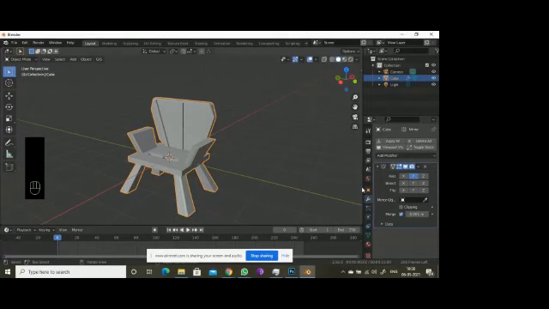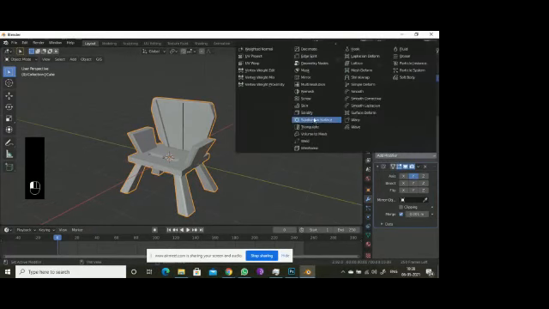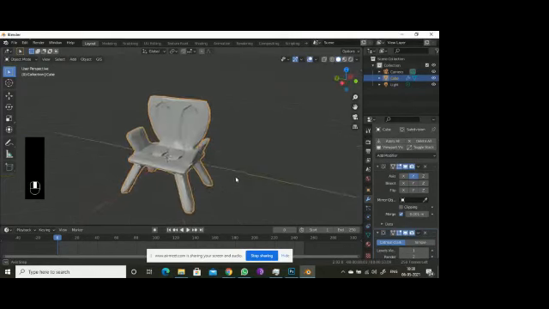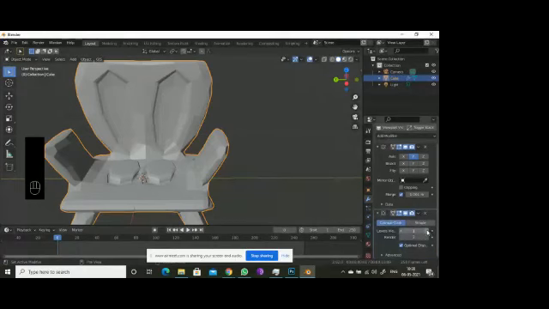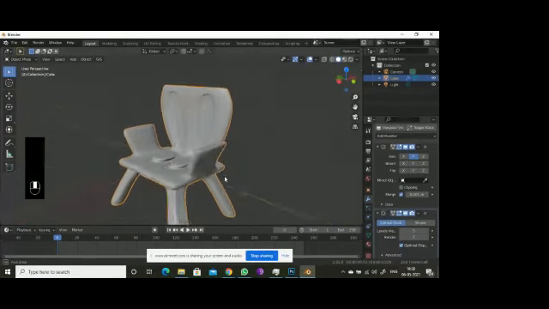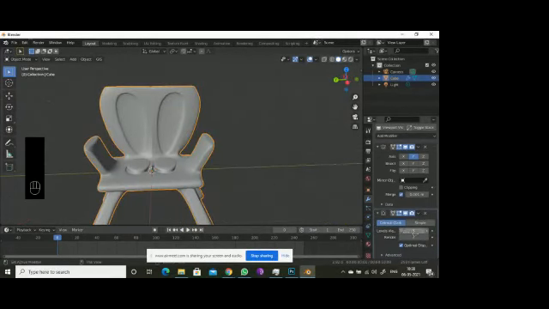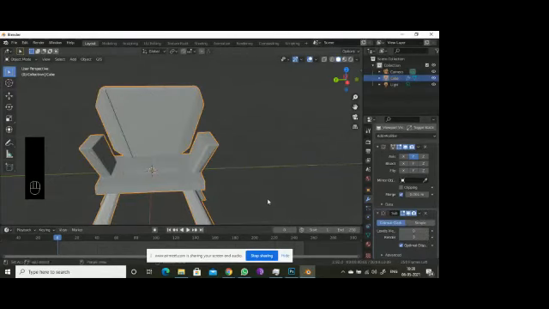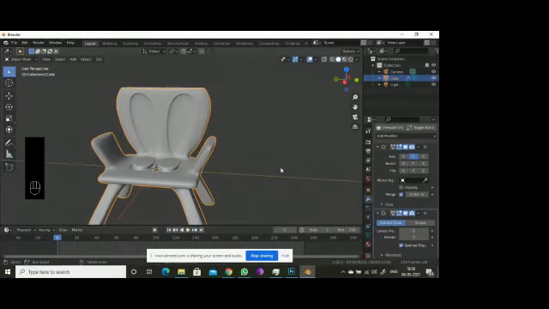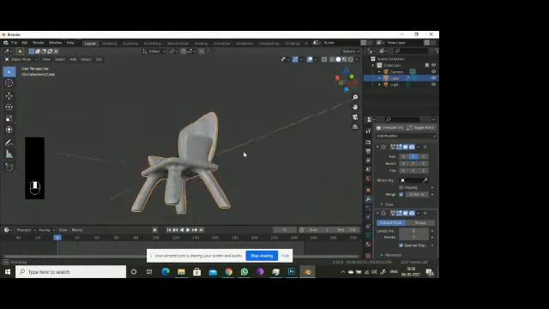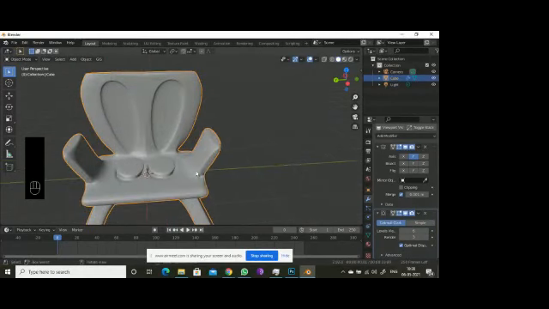If I am going to apply subdivision surface, it came like this. If I am not okay with this, I want the original model, right. So I'm increasing the levels, so it's looking nice. If you don't want it like this, if you decrease the levels, it will look as it is. If you go for zero, it is original. If you increase these levels, the intensity of this 3D object is increased now.